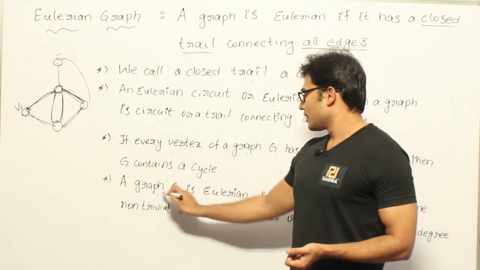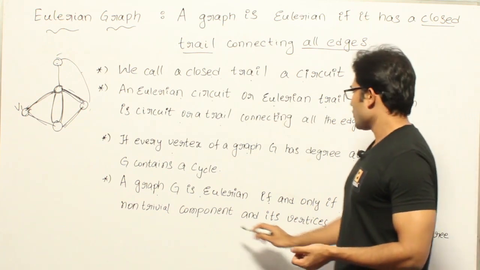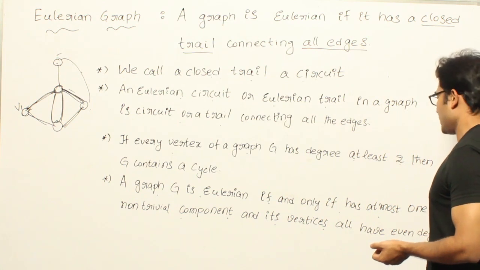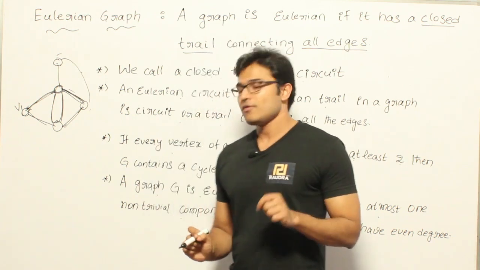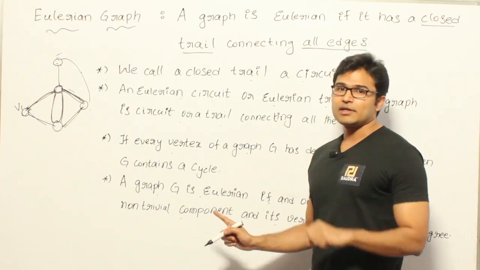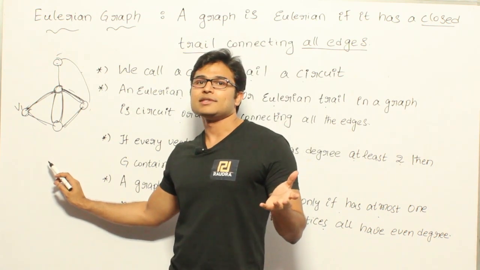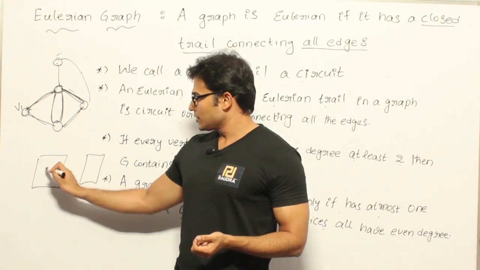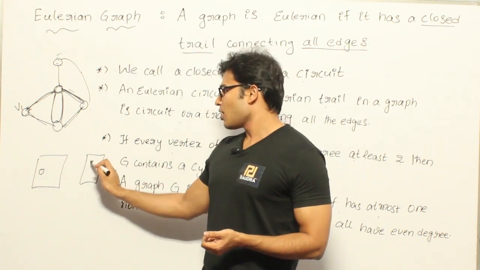And the next one is, a graph G is Eulerian if and only if it has at most one non-trivial component and all its vertices have even degree. So what they are saying is, if you have a Eulerian graph, then it should be connected first. Why? If it is not connected, if you have two disjoint components, one component here and another component here, and I start from a vertex here, there is no way I can reach all the edges there.